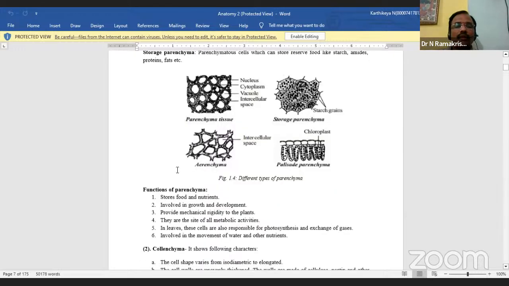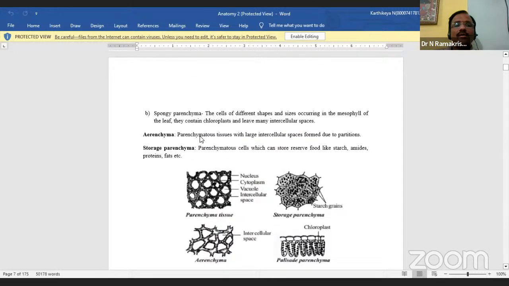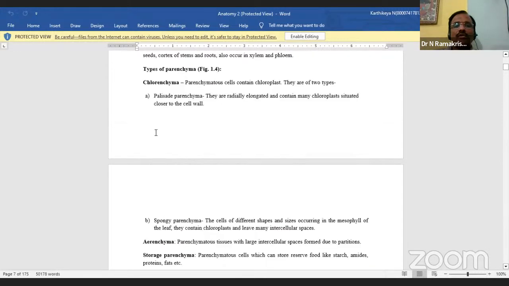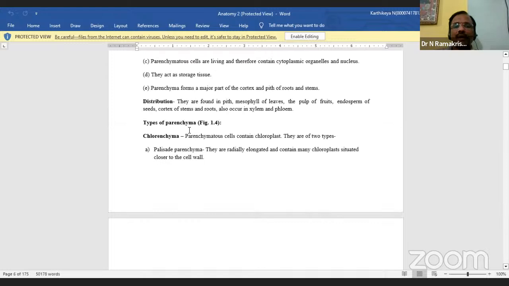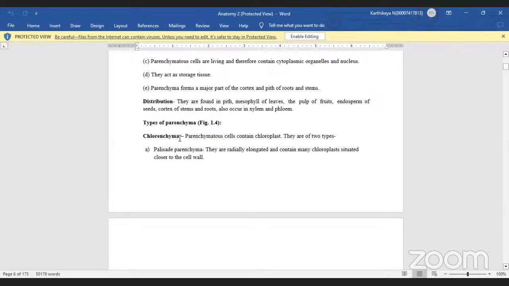Here, the first one is the types of parenchyma. What is given first? Chlorenchyma.